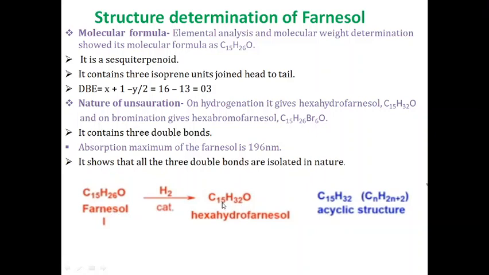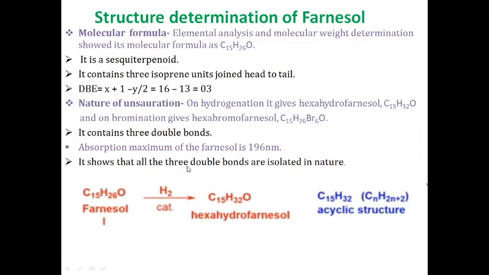Using simple mathematical calculation, we can see the difference between the two molecular formulas is 3 molecules of hydrogen, or 6 hydrogen atoms. This shows that farnesol contains 3 double bonds.